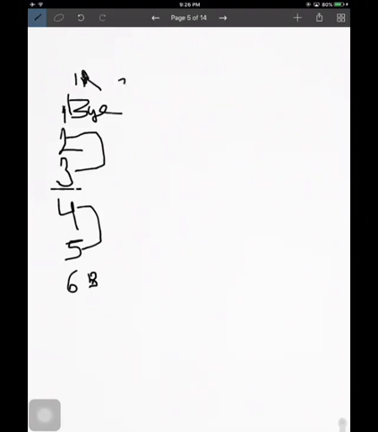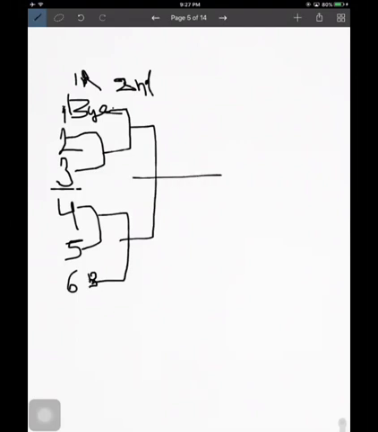In the second round, team number 1 that has got a bye will play in the second round. And the winner of 4 and 5 will play with 6. And in the third round, the winners of these teams play, and this is the winner. It seems this drawing is made by a nursery child, but for understanding purposes, I think you all have got it.